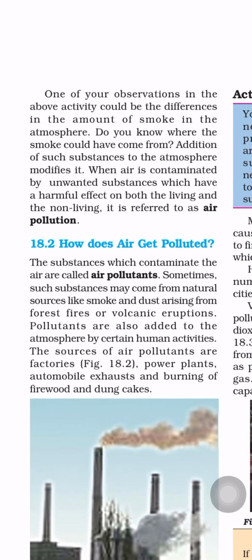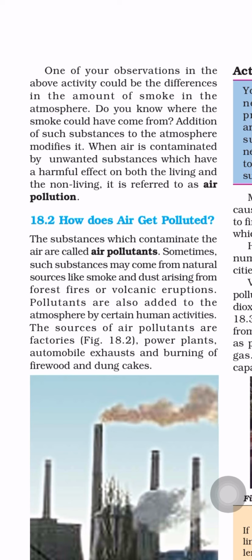You can compare and guess on your own. On your observation in the above activities, what could be the difference in the amount of smoke in the atmosphere? Do you know where the smoke could have come from? Addition of such substances to the atmosphere modifies it. So this is the air which comes from vehicles and factories. These will modify the air structure which is present in the atmosphere.